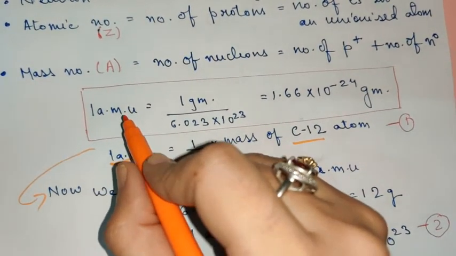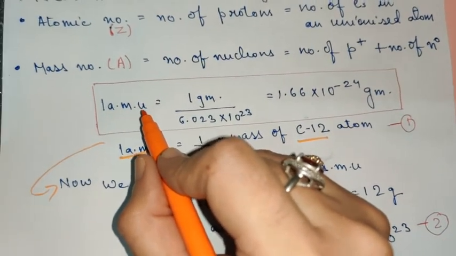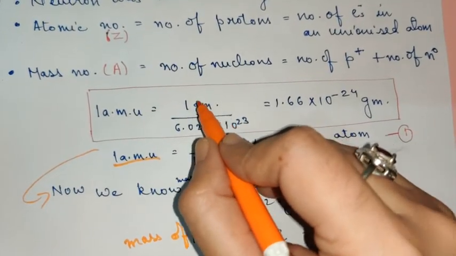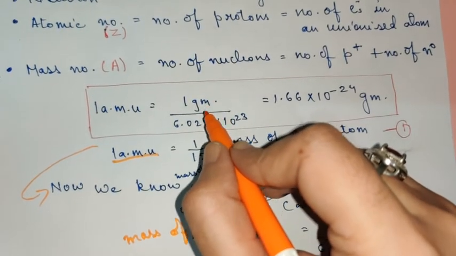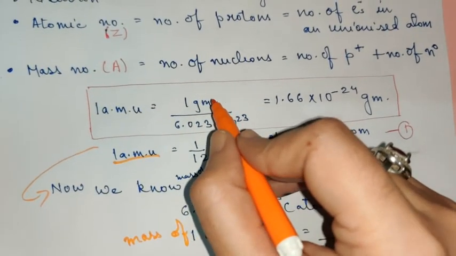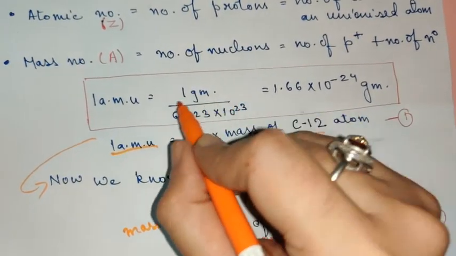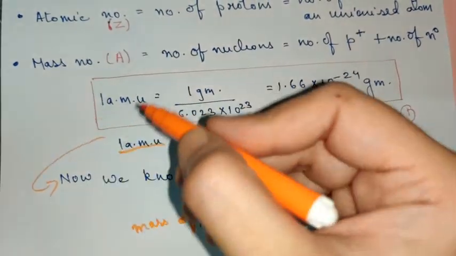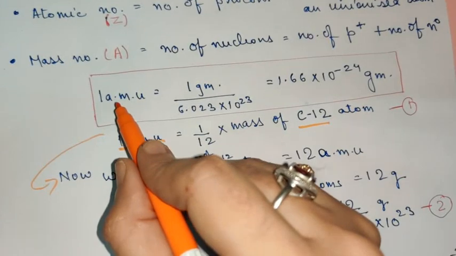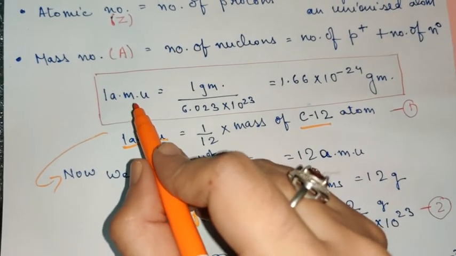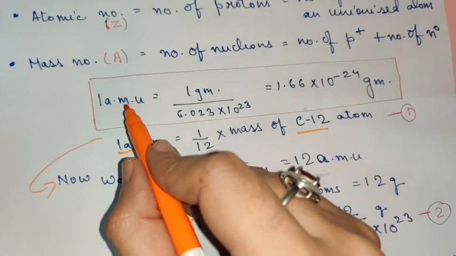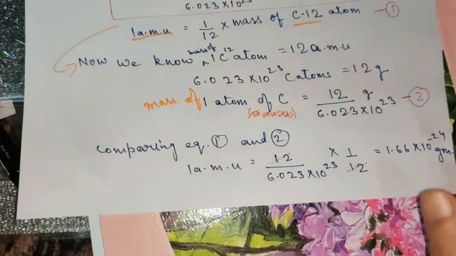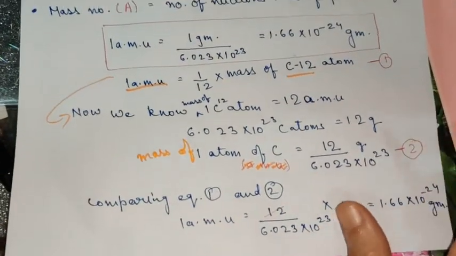Actually amu is a very small unit of gram. If you divide gram by 1000, it will become the 1000th part of gram, and if you divide gram by this many particles or this value, then obviously you can very easily find out that 1 amu is a very small unit. It is a very small unit of measurement which we associate with atoms. So this is the value of 1 amu. I hope it is clear. You must have done it in chapter 1 also.